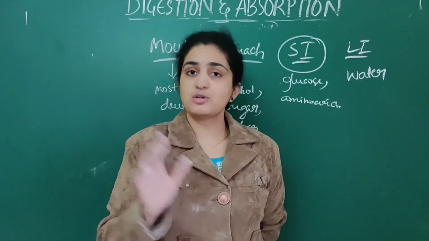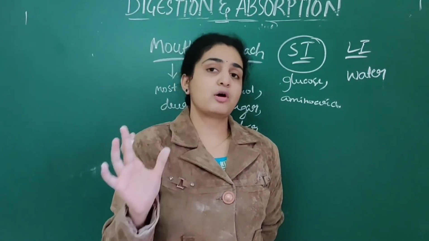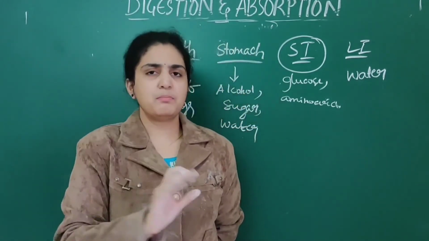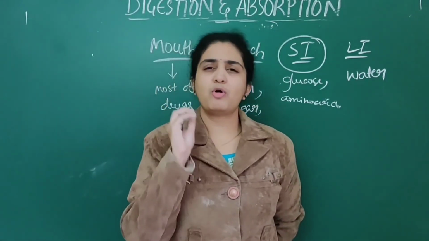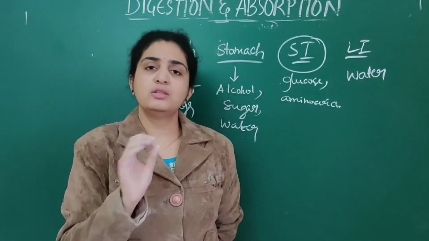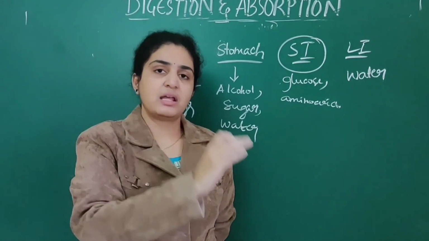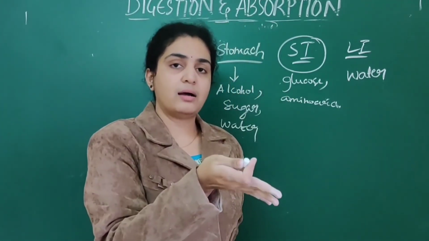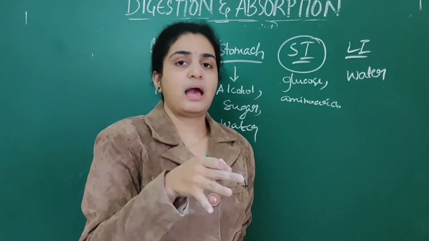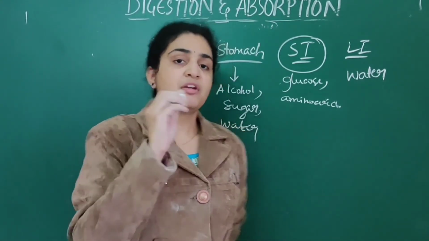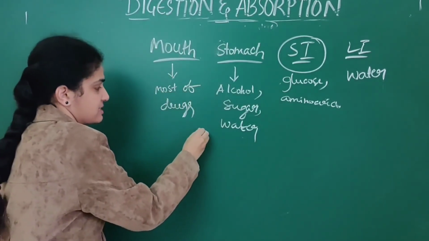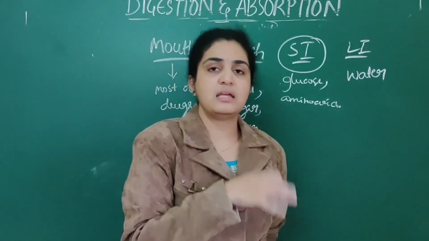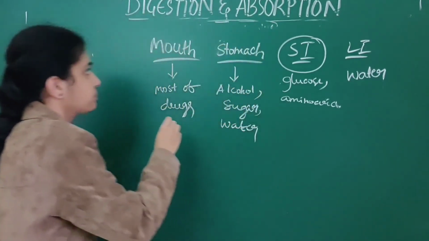From blood to tissues also they should be passed. How? By the process of assimilation. Mainly this absorption is of 3 types. Simple diffusion: smaller molecules like glucose are absorbed through simple processes. Whereas in facilitated transport, carrier proteins are present. Then active transport takes place against the concentration gradient.